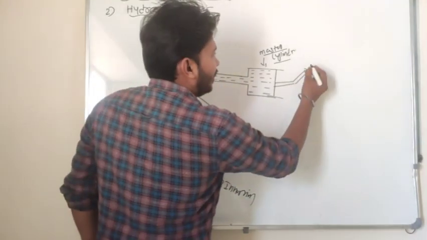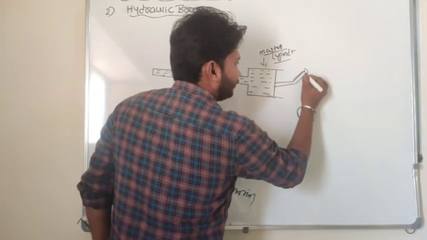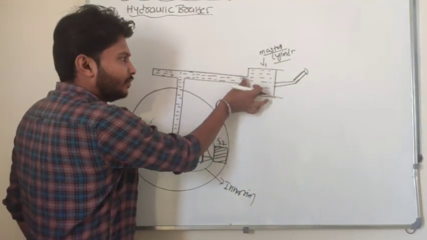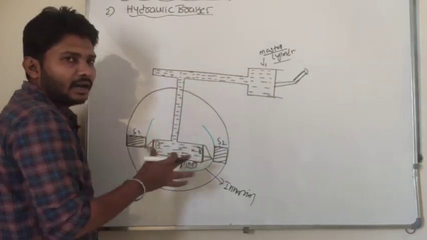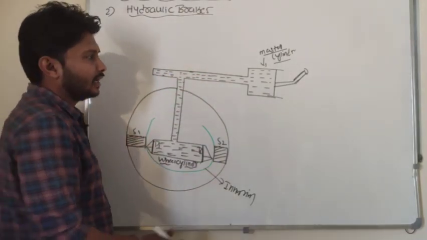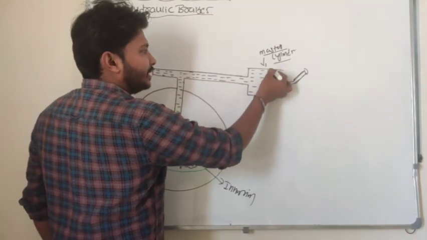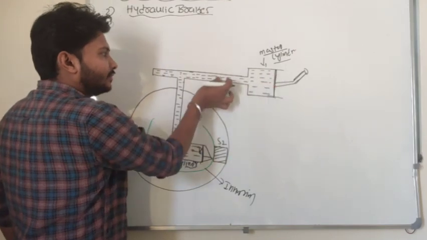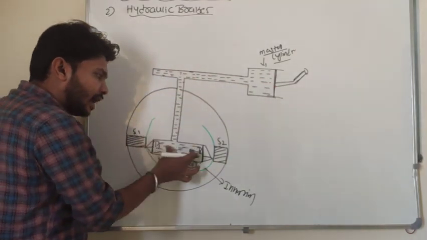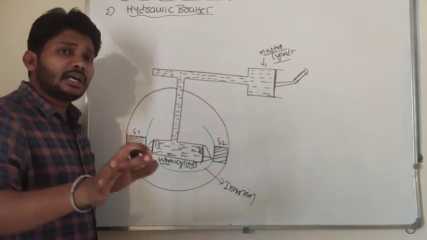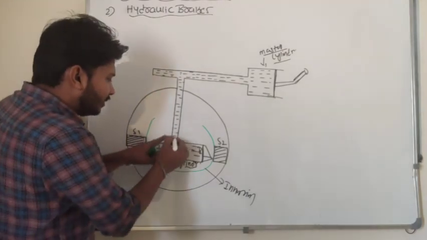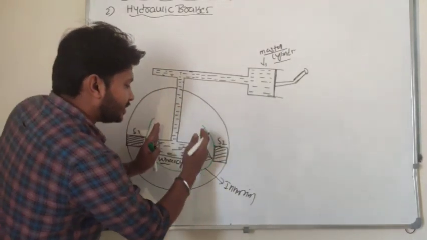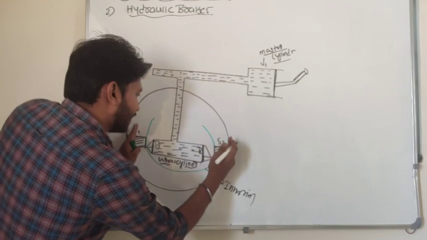For example, if a person is going to push a pedal here, then what happens? Pressure is exerted at any part of the fluid. That pressure is going to transmit in all directions. From the basic principle of Pascal, I am applying pressure at this part, right? If I push the pedal, pressure is going to act at any part of the fluid, and that pressure is going to transmit in all directions. Then that pressure is going to transmit to the pistons P1 and P2. So these pistons P1 and P2 are getting expanded here.